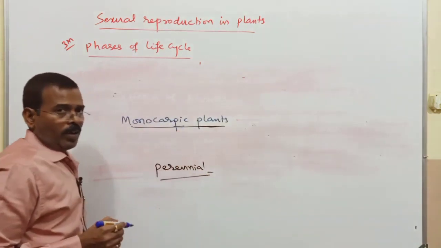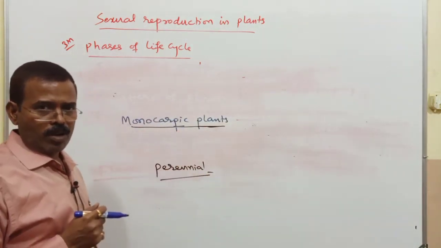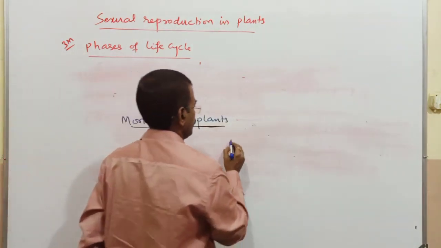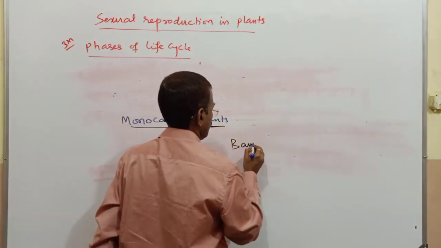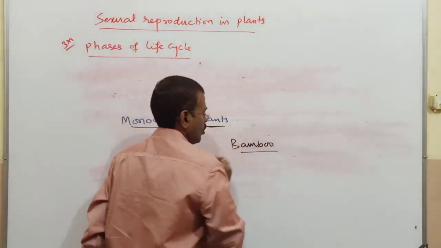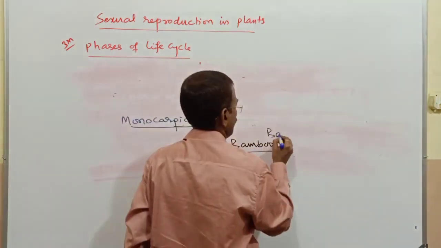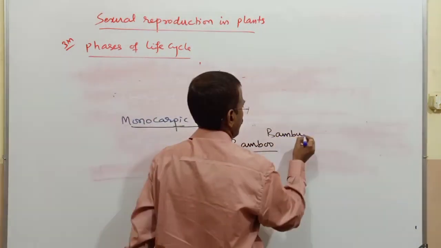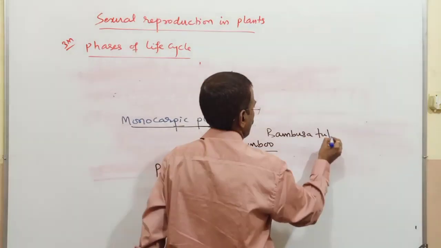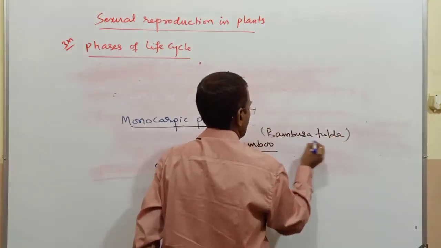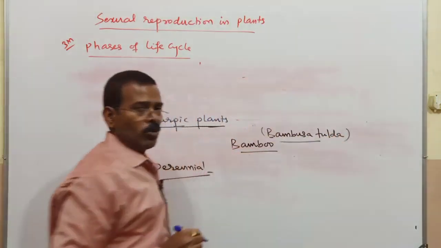Perennial monocarpic plant. Two examples we have to remember. One is bamboo, Bambusa.